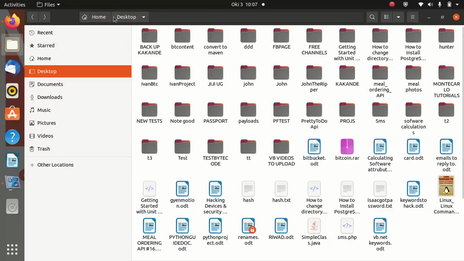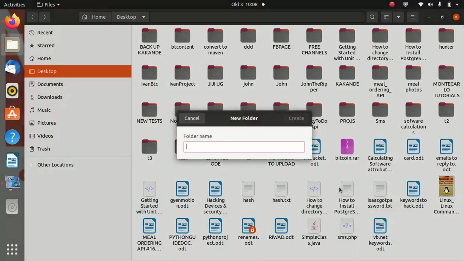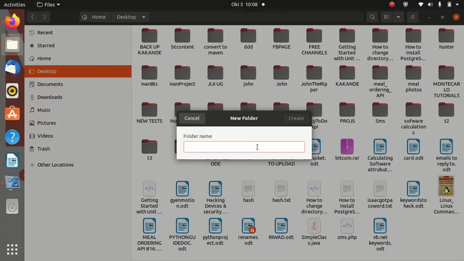So as you are seeing, I am inside the desktop. Let me just right click and create a new folder, and I'm going to rename this folder to employee attendance API. So let me rename the folder.